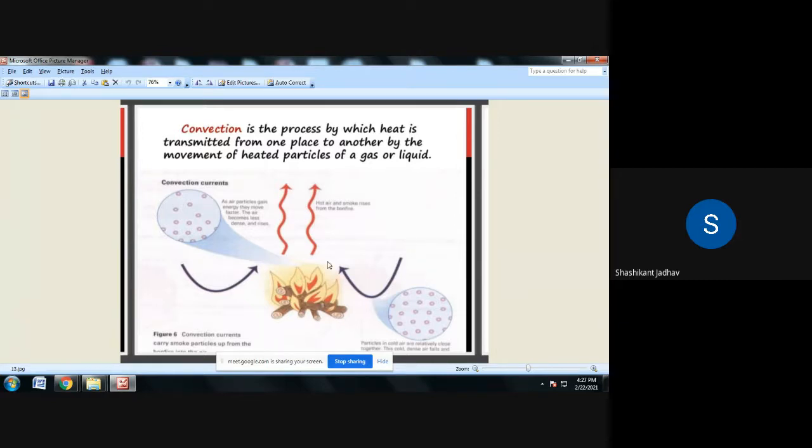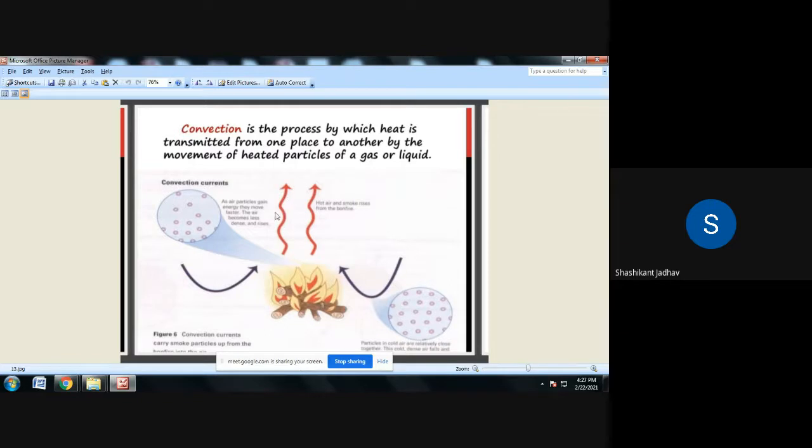From this PPT, see on the screen, this is the fire. Because of the fire, the air molecules near it are heated, their density reduces, and they move in the upward direction.